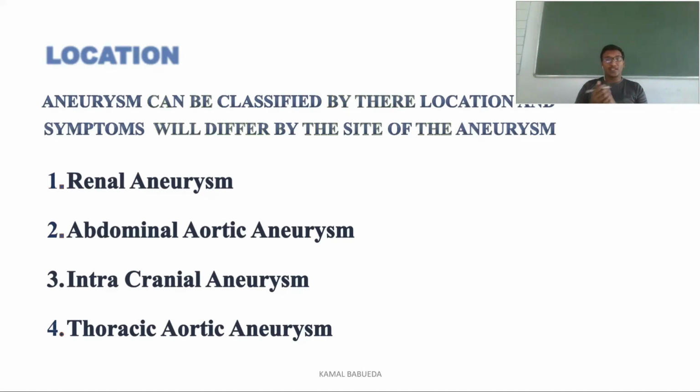Based on the location, as I have said, aneurysms are classified by their location and symptoms. They will differ by the site of the aneurysm. If it is occurring in the renal system, the signs and symptoms will be different. If it is occurring in the abdomen, again the signs and symptoms will be different. If it is an intracranial aneurysm, the signs and symptoms are related to the brain. If it is thoracic, in the heart or abdomen or near the diaphragm, the symptoms vary based on the size, the shape, and the location of the aneurysm.